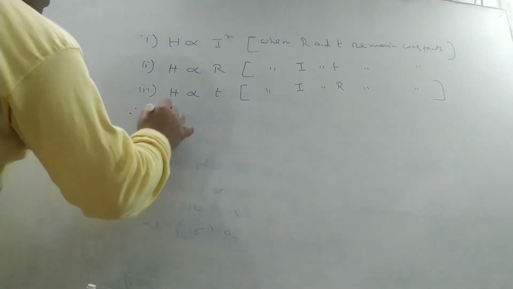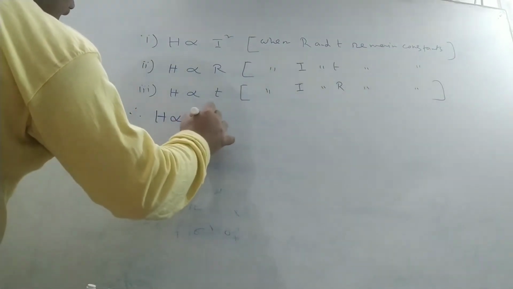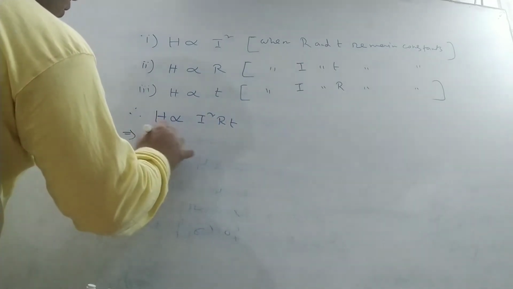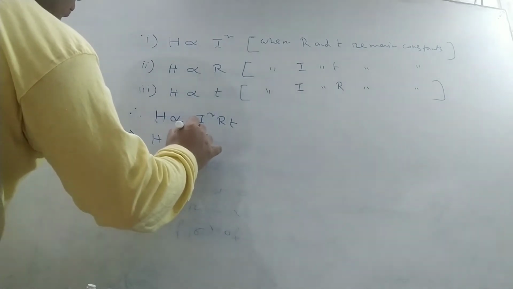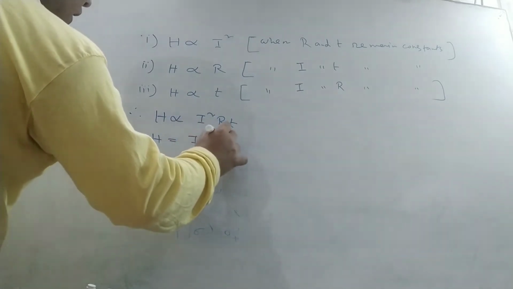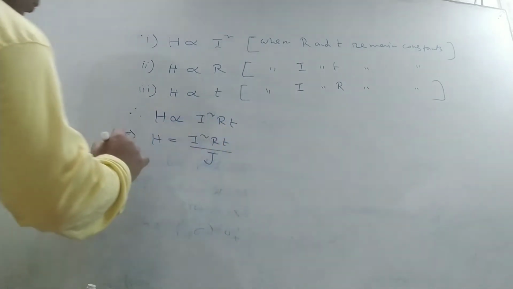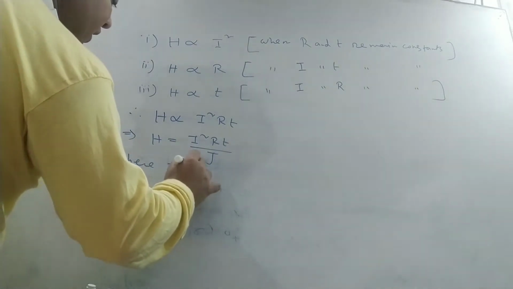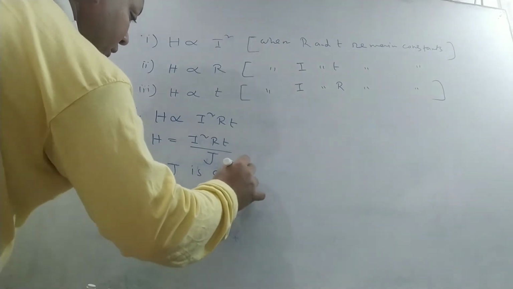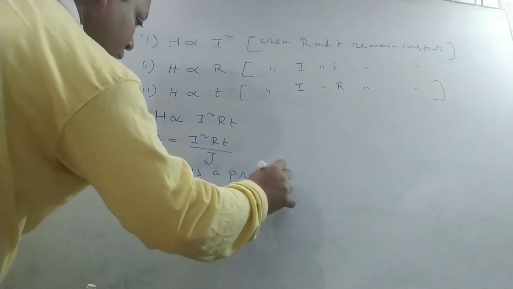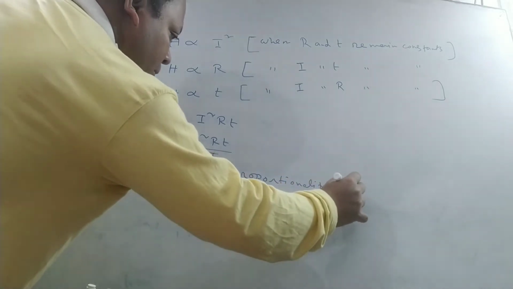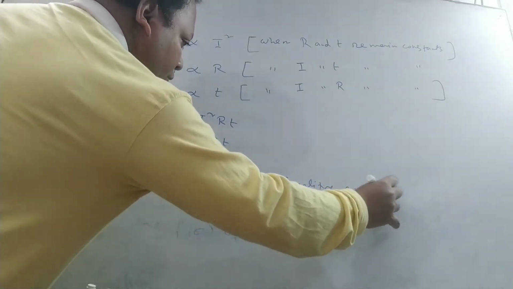Therefore, we can write H is directly proportional to I square RT. Therefore, H is equal to I square RT by J, where J is a proportionality constant.